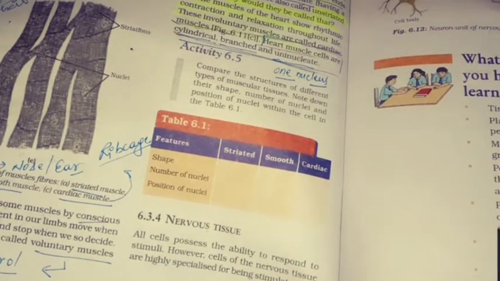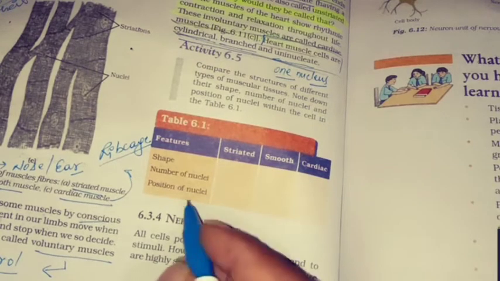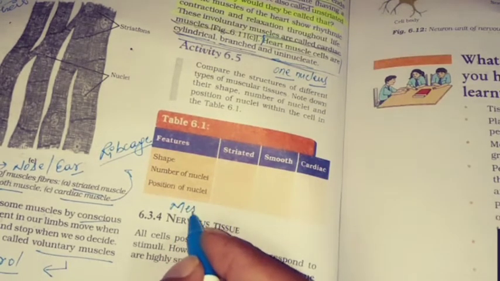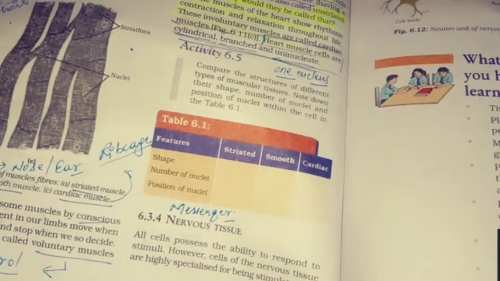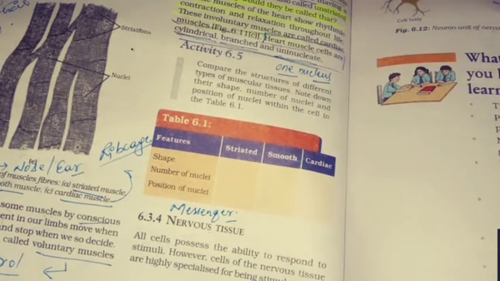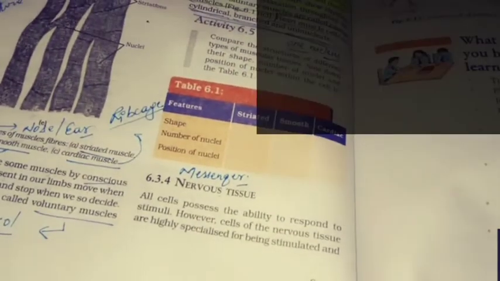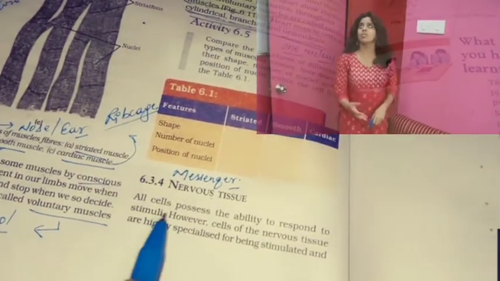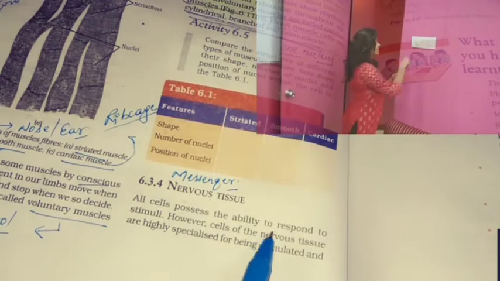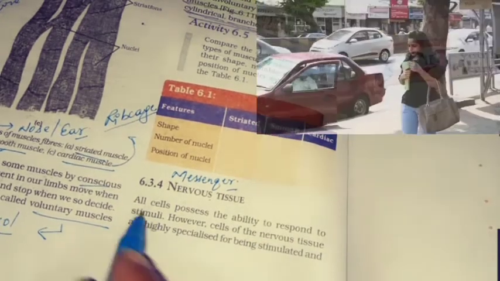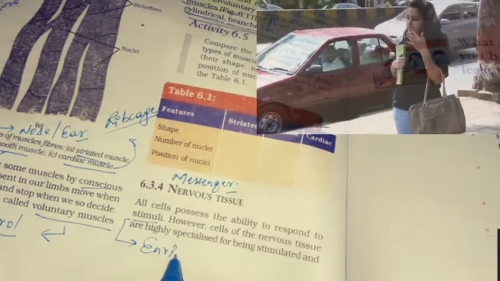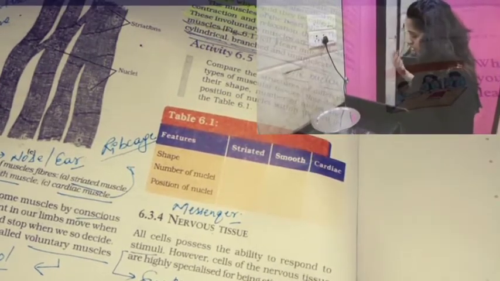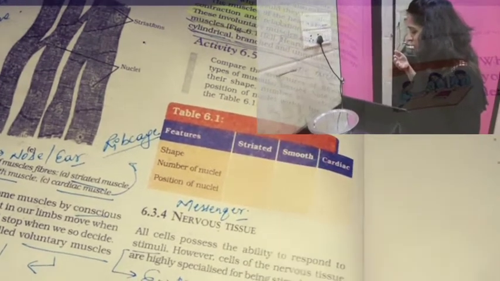Then nervous tissue. What is the work of nervous tissue? It is a messenger. This tissue helps in sending the messages to the brain in order to give the response. Okay. All cells possess the ability to respond to stimuli. Stimuli means the environment.